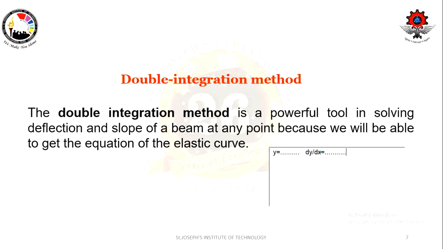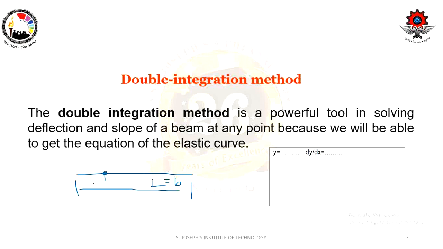These are two equations in terms of x, because the beam is of horizontal nature and it is going to have some length. That length is taken as x at various points. Suppose the length of the beam is 6. At each position, we are going to find the slope and deflection.